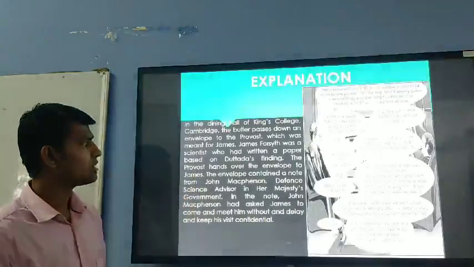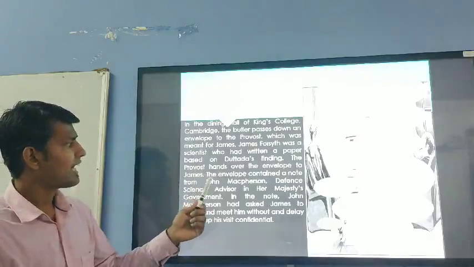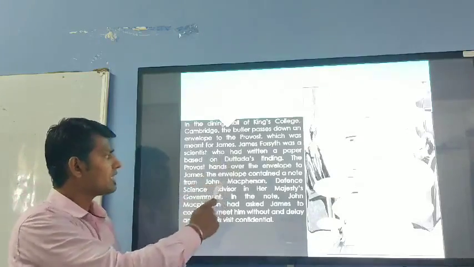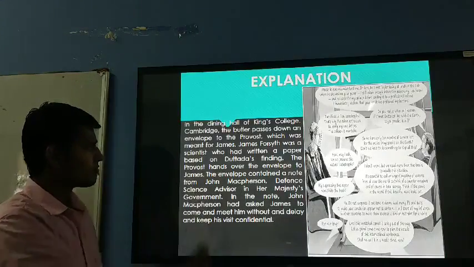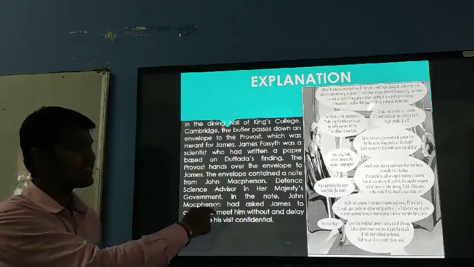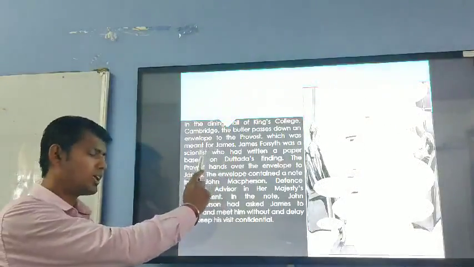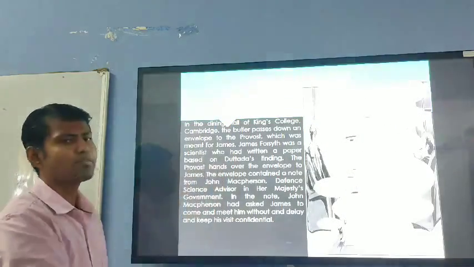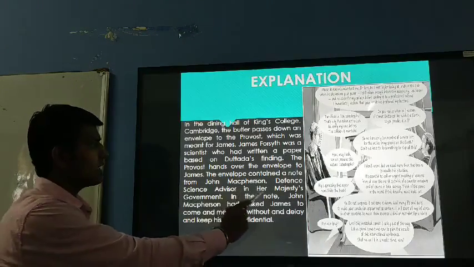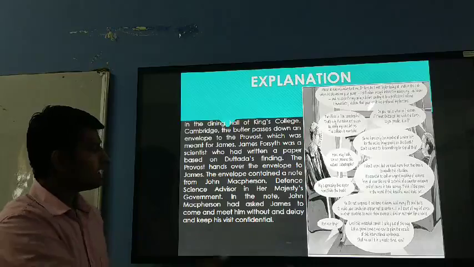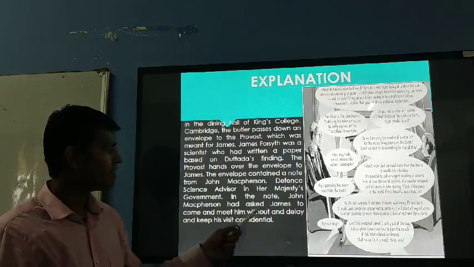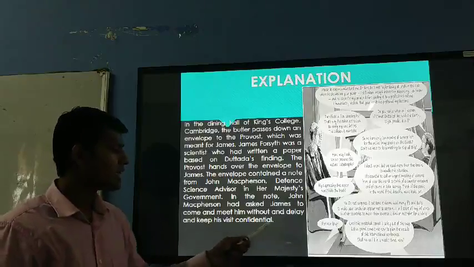The provost hands over the envelope to James. The envelope contained a note from John Macpherson, a defense science advisor in Her Majesty's government. In the note, John Macpherson asked James to come and meet him without any delay and keep his visit confidential.